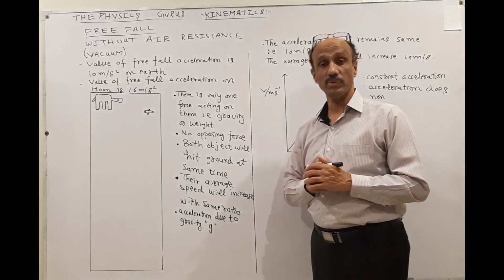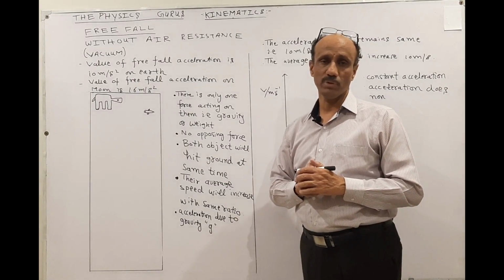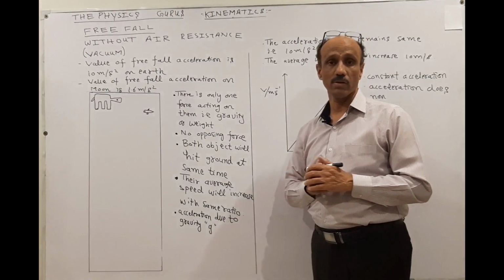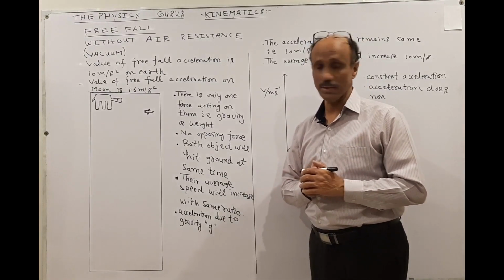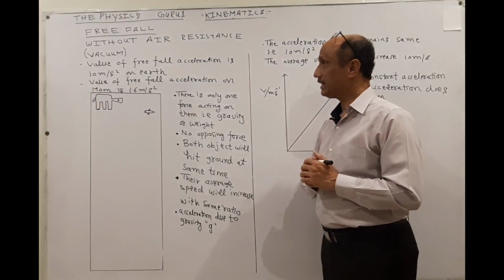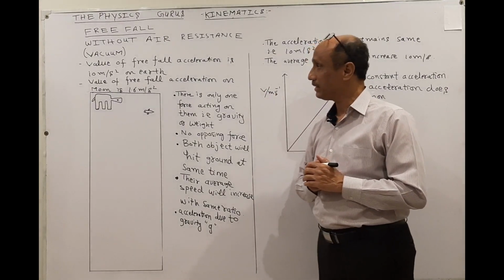But for the surface of Earth, the exact value is 9.81 meter per second square. With reference to the O-levels, its value will be 10 meter per second square. The value of free fall acceleration on the surface of the Moon is 1.6 meter per second square.